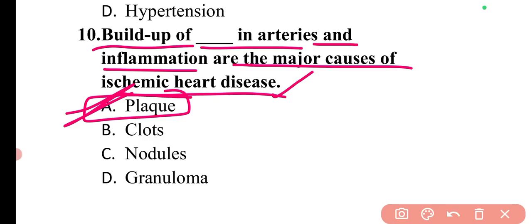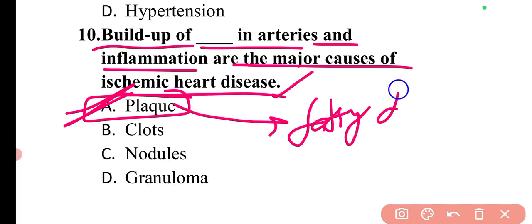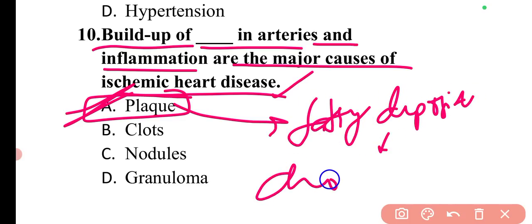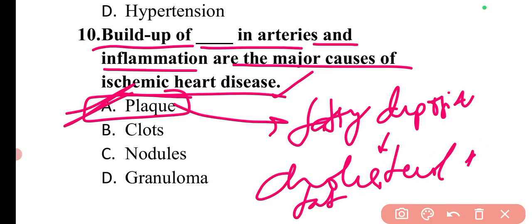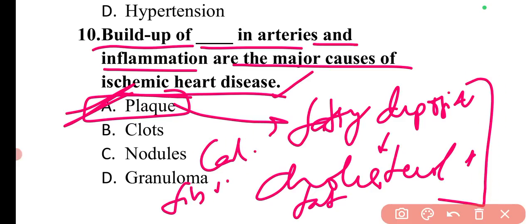The buildup of plaque means the buildup of fatty deposits, which are generally made up of cholesterol or other fatty substances, or they can be cellular based, there can be calcium, there can be fibrin in the arteries. If these are built up in the arteries, this can be a major cause of ischemic heart disease.